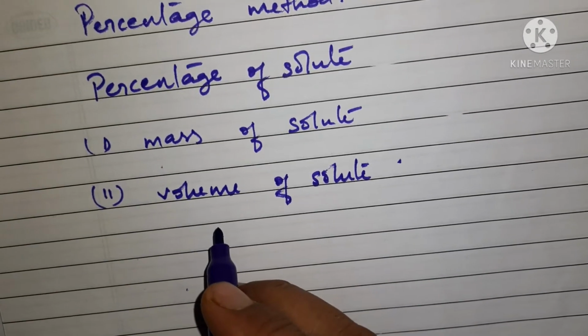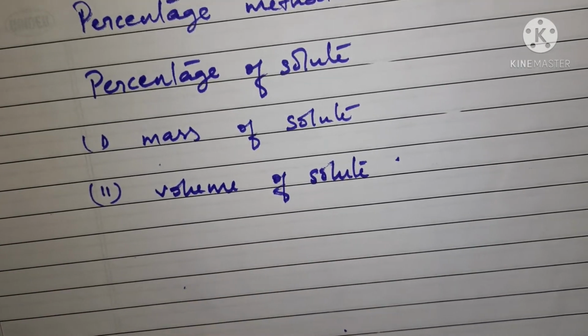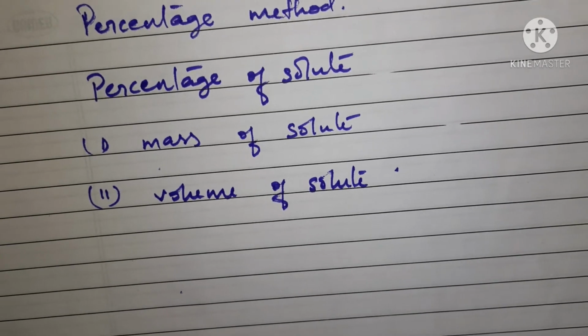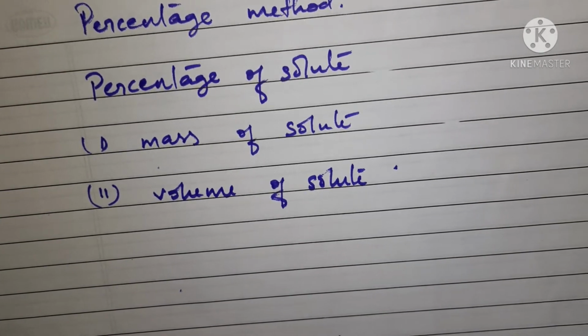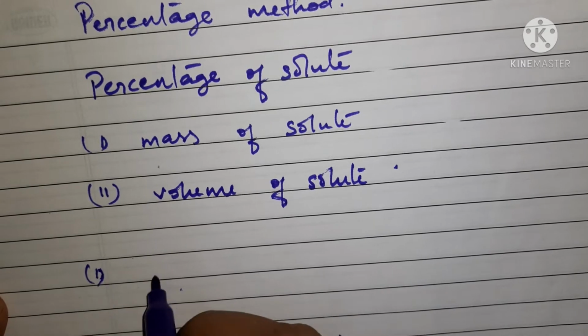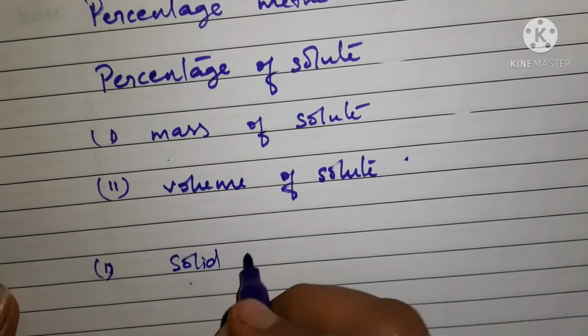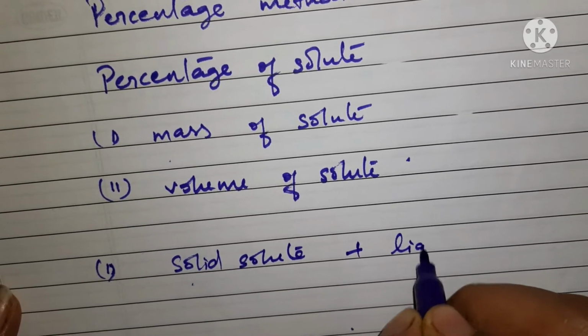It means when we want to see a solid dissolved in a liquid solvent. If a solution is formed by dissolving a solid solute into a liquid solvent, it means in the very first case, you have a solid solute and a liquid solvent.